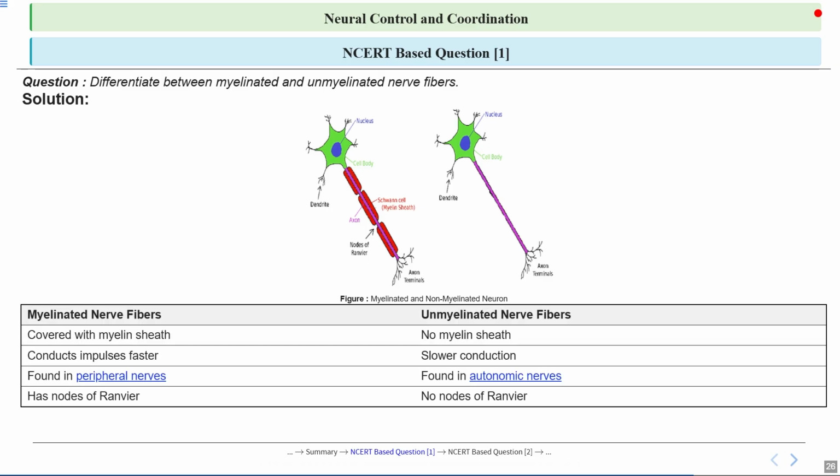Now, you can see in this table that myelinated nerve fibers are covered with a myelin sheath and conduct impulses faster. They are found in peripheral nerves, and there are nodes of Ranvier. On the other hand, unmyelinated nerve fibers don't have a myelin sheath. They show slower conduction of impulses. They are found in autonomic nerves, and there are no nodes of Ranvier. So these are the key differences between myelinated and unmyelinated nerve fibers.